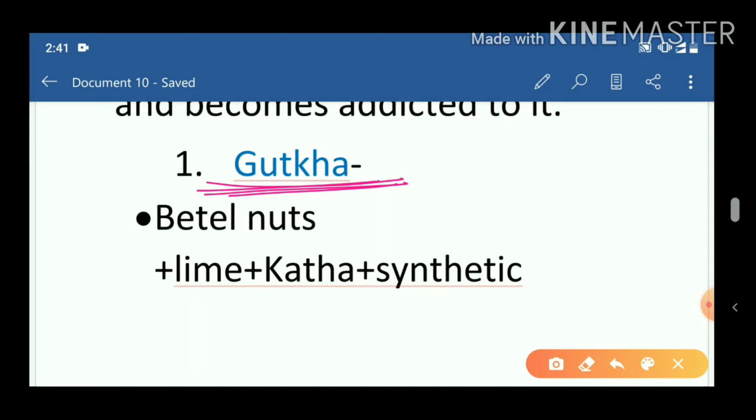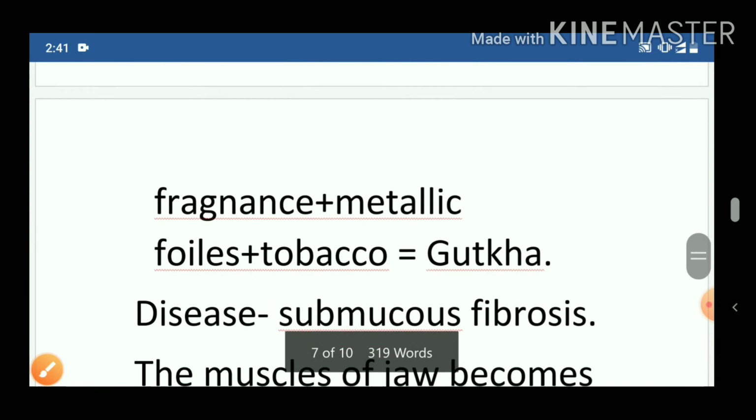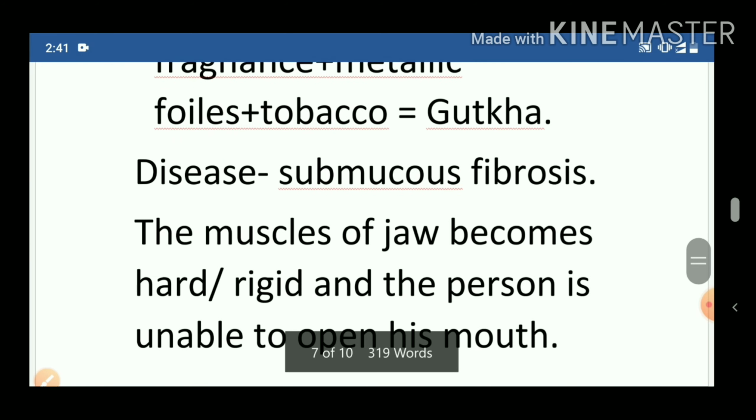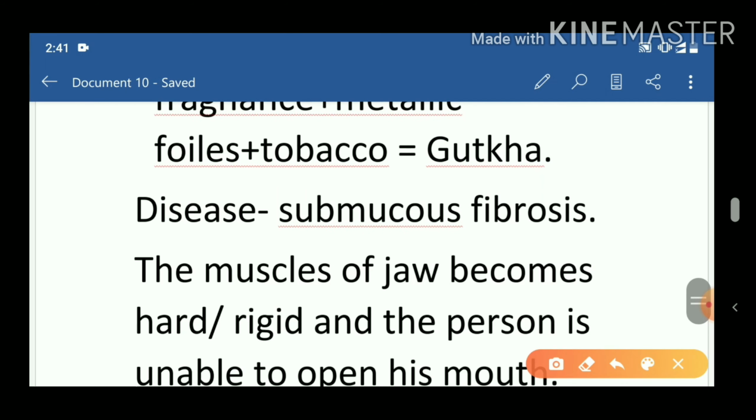Gutka is prepared from betel nuts plus lime plus katha plus synthetic fragrances added to it plus metallic foils and tobacco. These all substances are added to get gutka. When we eat it we don't think that these types of substances are mixed to get gutka, but we eat it. Now what is the harm?